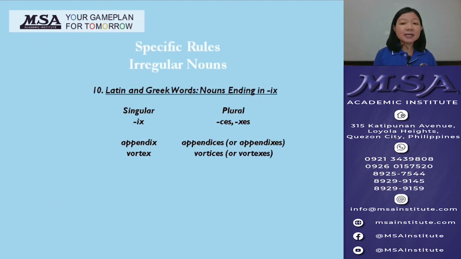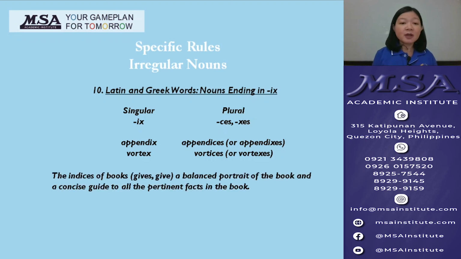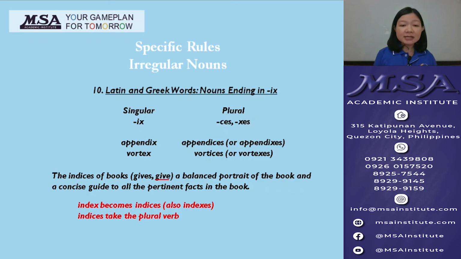Tenth is the noun ending in ix in singular becoming ces or xes in plural. For example, appendix becoming appendices or appendixes. What is the correct verb in this sentence? The indices of books give a balanced portrait of the book and a concise guide to all the pertinent facts in the book. Index singular becomes indices or indexes in plural, so indices take the plural verb.